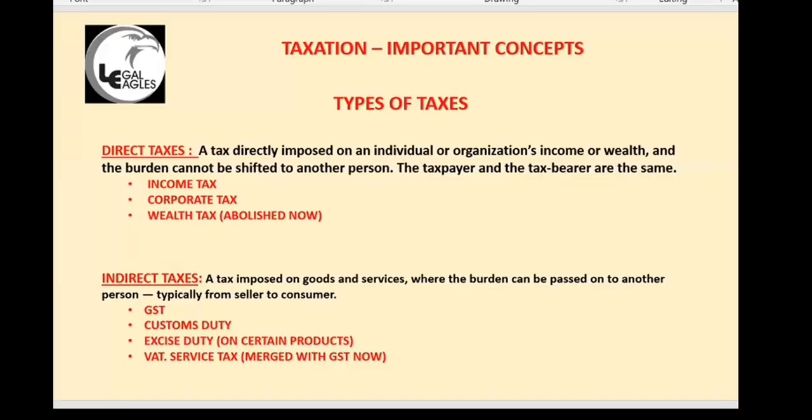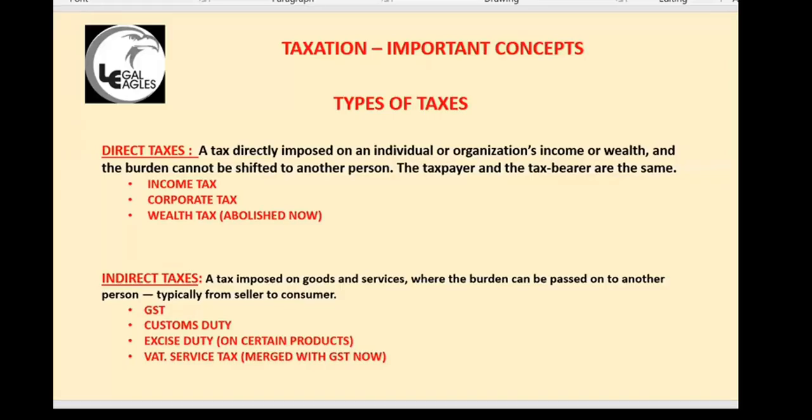Canon of convenience. So how the tax is collected, it should be conveniently collected. Canon of equality means taxes should be collected based on the ability of the person. Okay, it should be progressive. Low income people or low quality products should be taxed less, premium quality or luxury items should be taxed more. Okay, such things are called principles. So basically the principles are for government to frame the tax rules, how to collect the taxes, all those things.